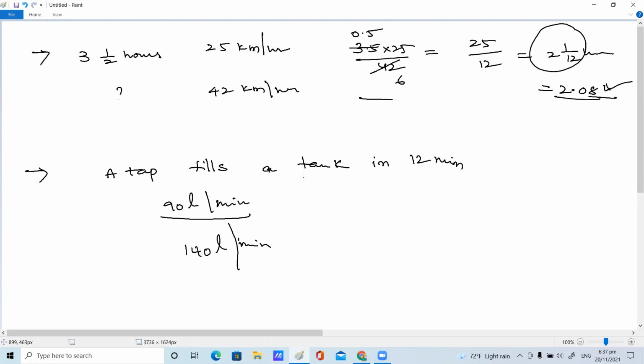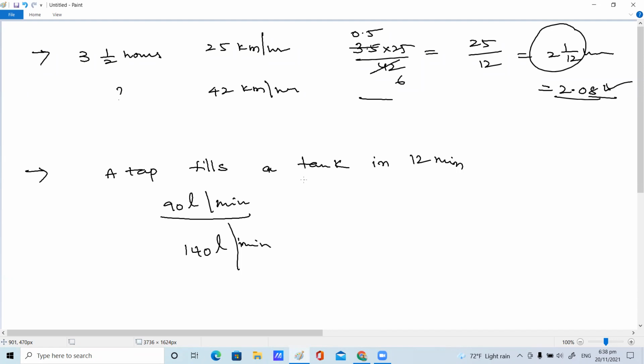A tap fills a tank in 12 minutes. Suppose it fills at 90 liters per minute, it takes 12 minutes. Whereas if the tap fills the tank at 140 liters per minute, how much time will it take to fill, children? Children, you got the point.